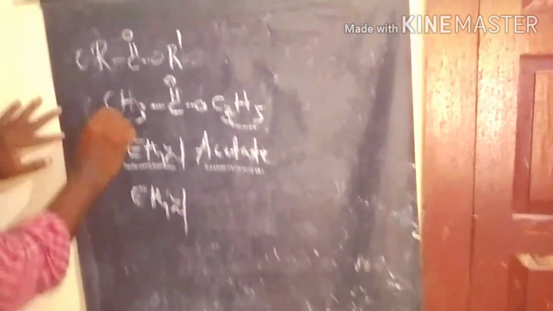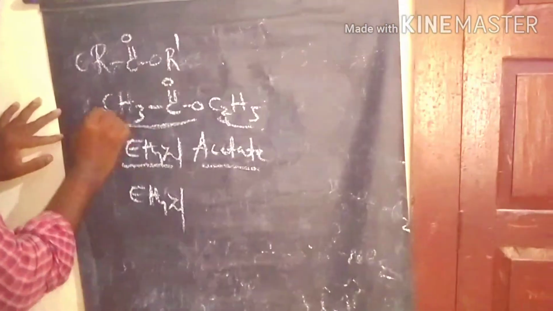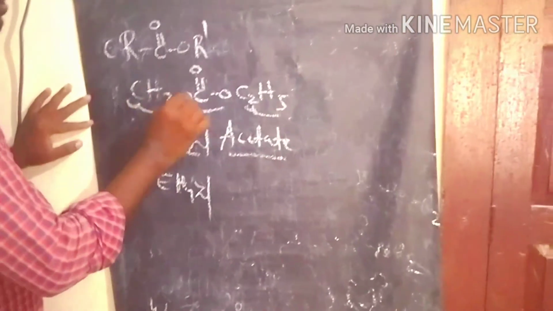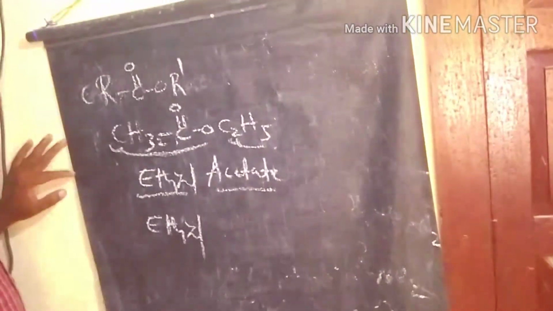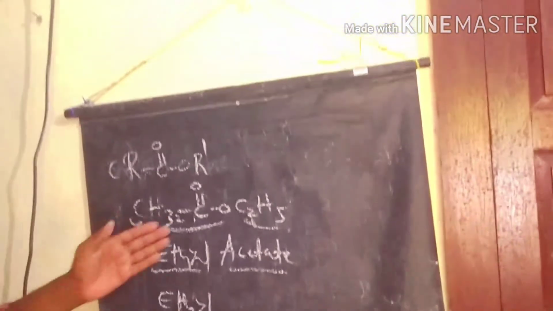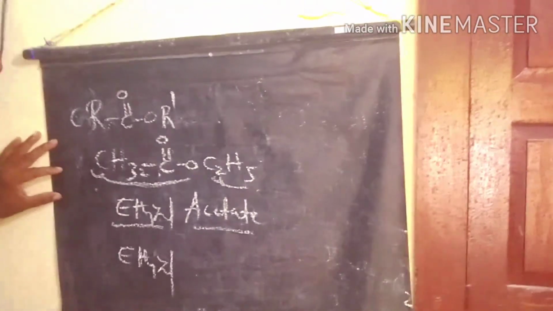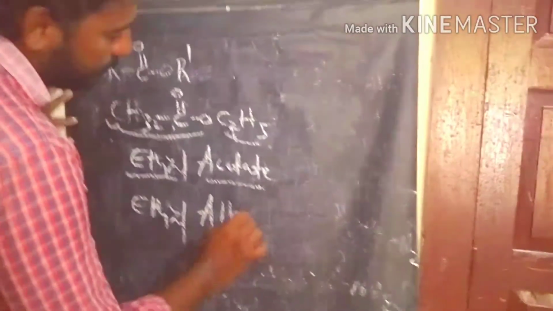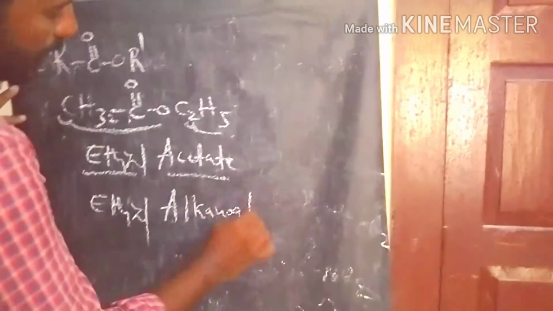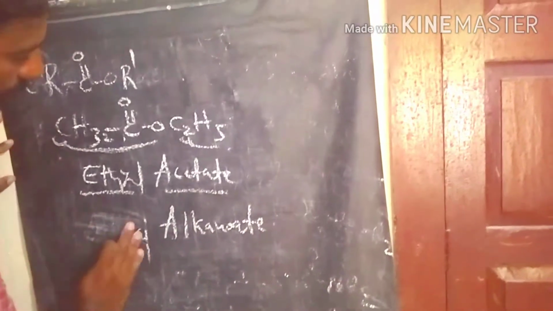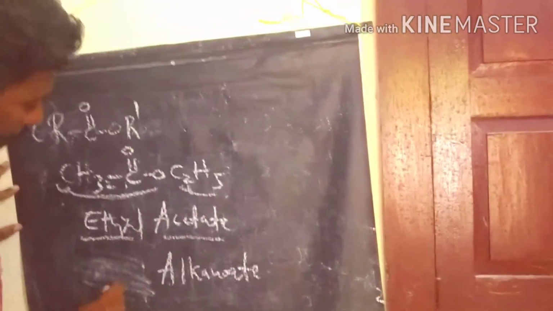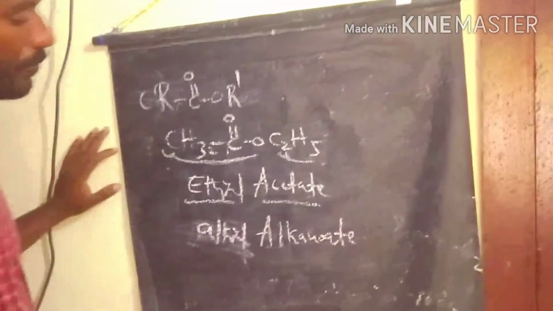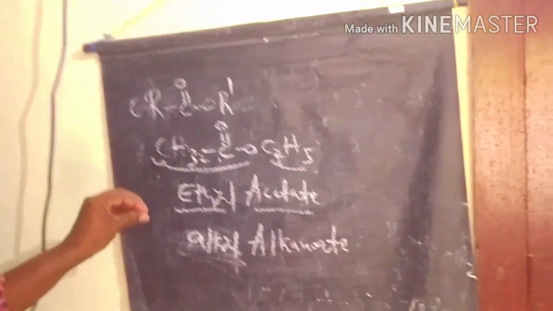We give priority to groups 1 and 2, so we have two carbons remaining, which we call an alkanoate. Generally the ester nomenclature is alkyl alkanoate.